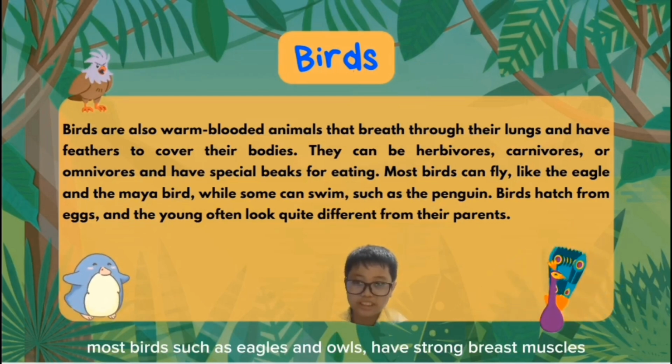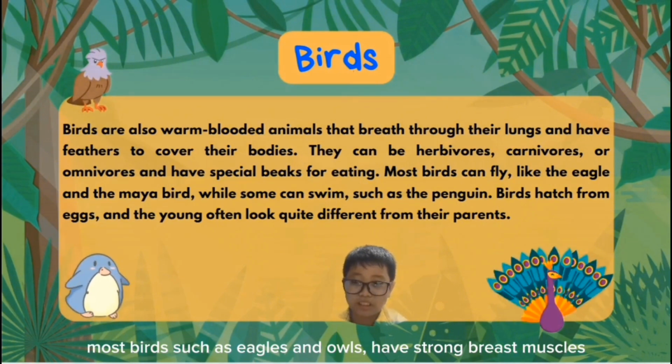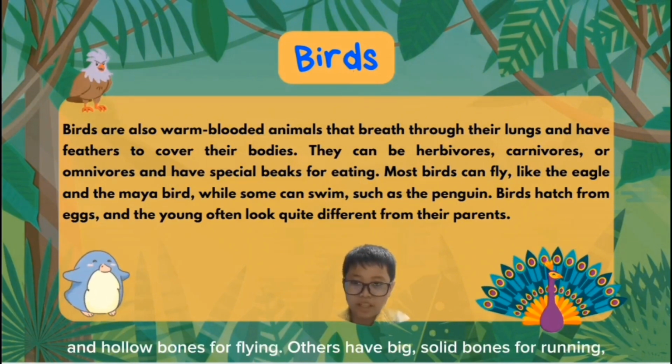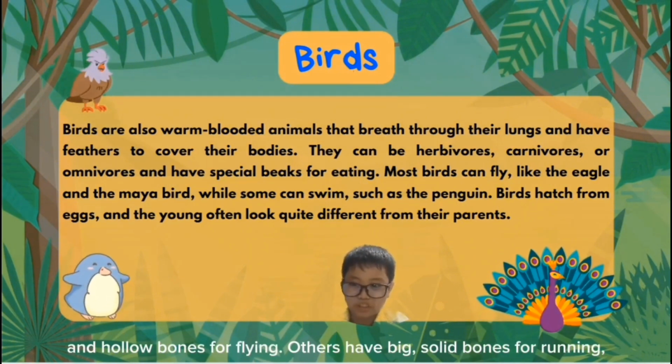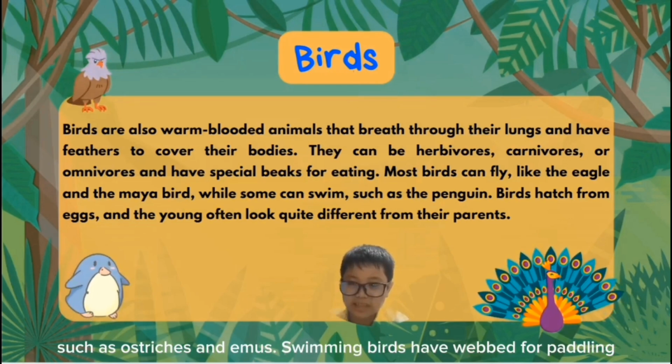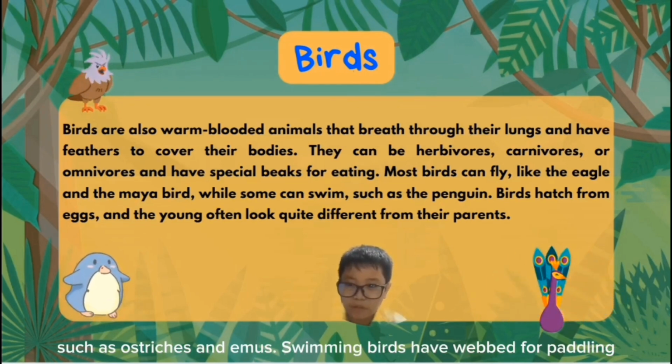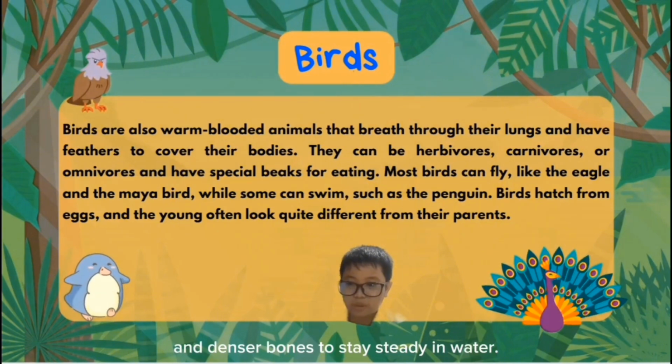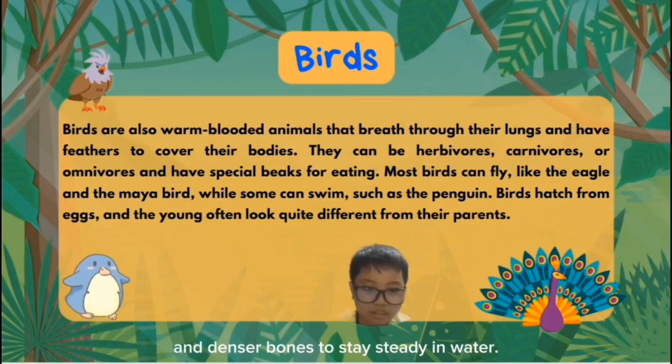Most birds, such as eagles and owls, have strong breast muscles and hollow bones for flying. Others have big, solid bones for running, such as ostriches and emus. Swimming birds have webbed feet for paddling and denser bones as they steady in water.